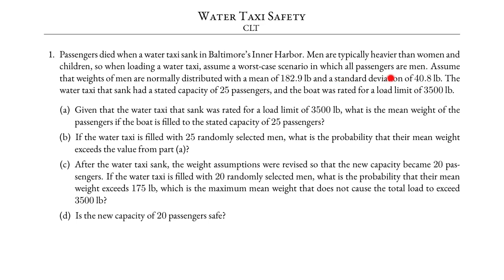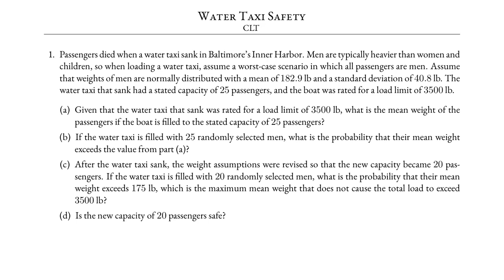all passengers are men. Assume that weights of men are normally distributed with a mean of 182.9 pounds and a standard deviation of 40.8 pounds. The water taxi that sank had a stated capacity of 25 passengers, and the boat was rated for a load limit of 3,500 pounds.